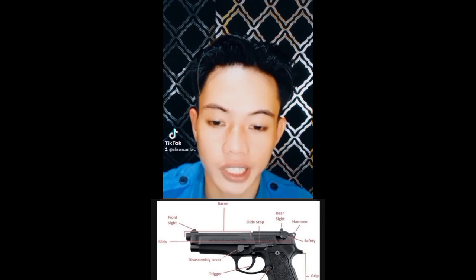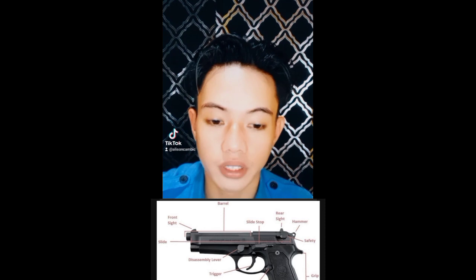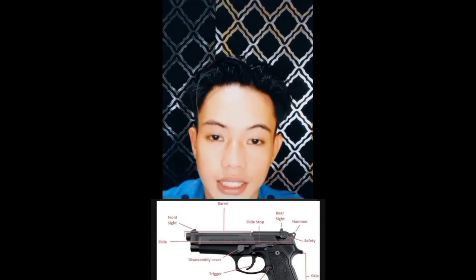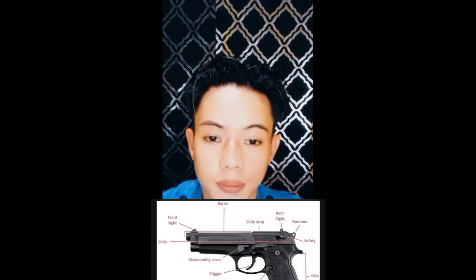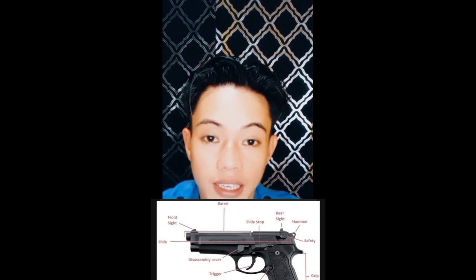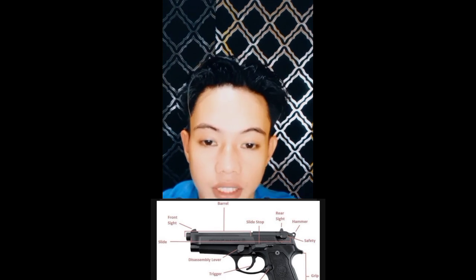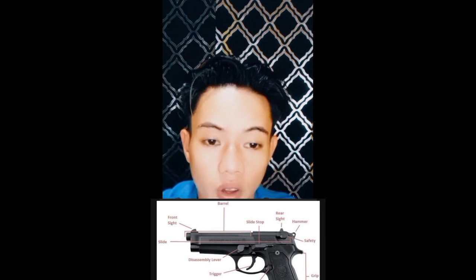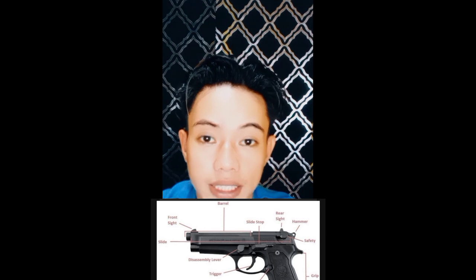Next is the rear sight. The rear sight is used to align the weapon with the front sight and direct the muzzle of the gun towards the target. Next is the slide stop, sometimes referred to as a slide lock or slide release on a semi-automatic handgun, by pulling back the slide or depressing the slide lock to advance the first round of a new magazine.